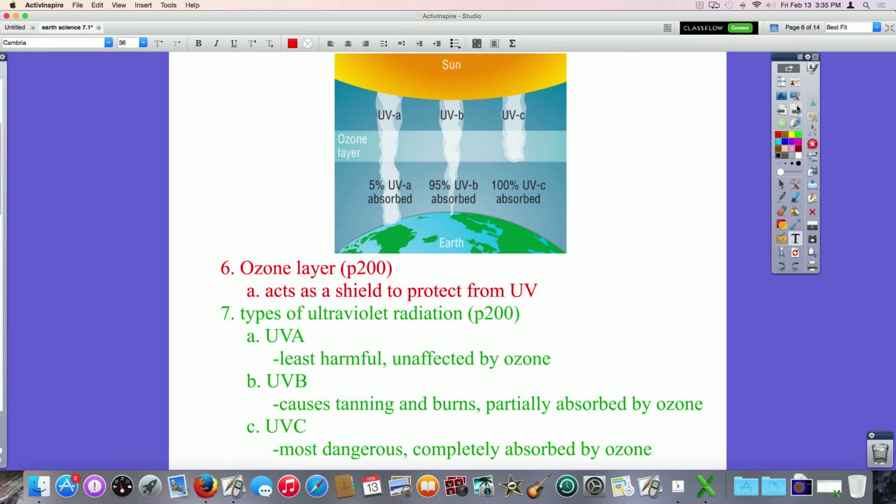Now, you may have heard of the hole in the ozone. That is an exaggeration. What it is, is that over the Antarctic area, there is an area of the ozone layer that thins for part of the year. It gets down to about half the thickness that it normally does. It used to be thought that this was caused by man-made reasons. After study, they found out that it was not. It was years of study.